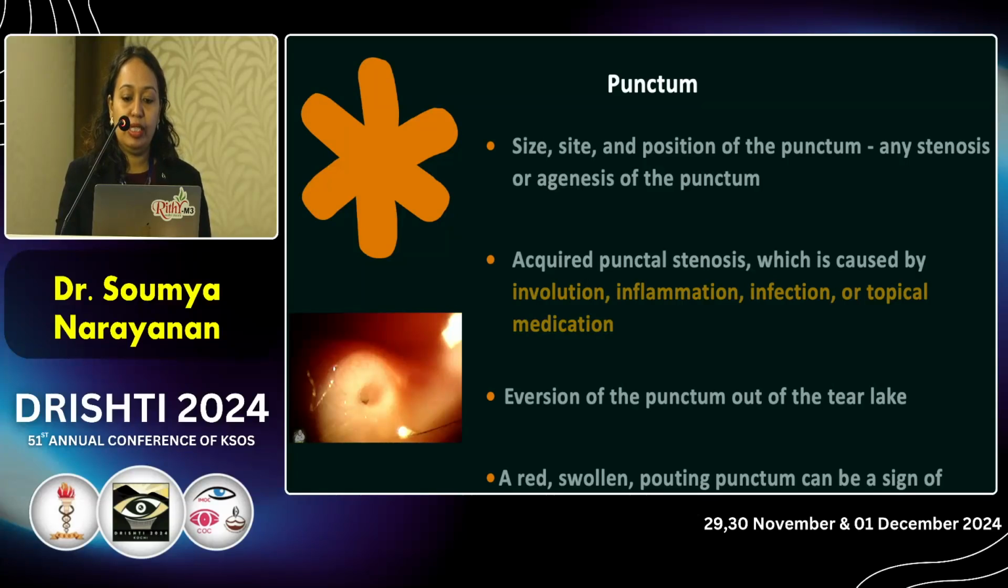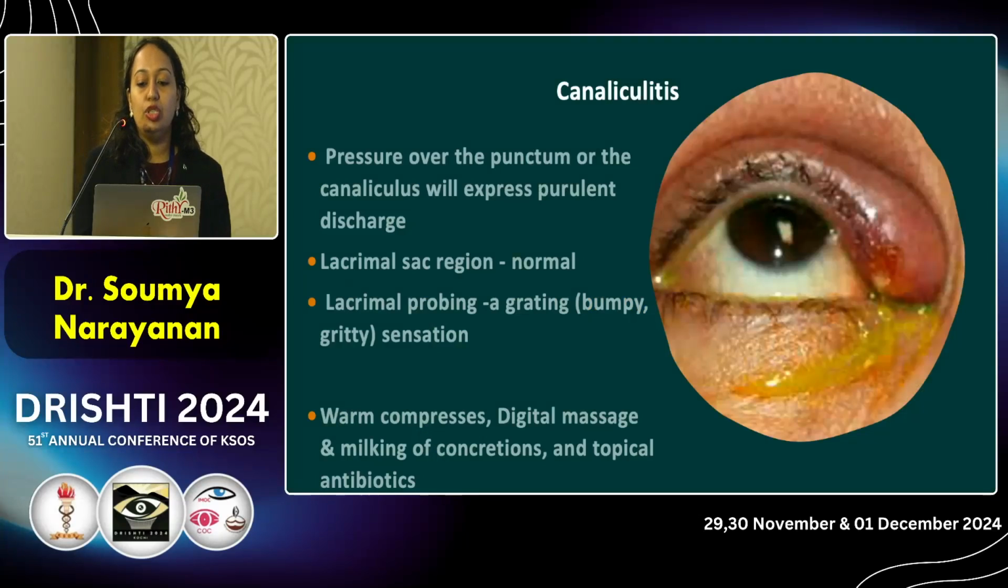So eversion of the punctum and away from the tear lake, that is known as the punctal ectropion, should be picked up. A red swollen pouting punctum can be a sign of canaliculitis. So pressure over the punctum or the canaliculus will expel purulent discharge in canaliculitis, but the lacrimal sac area will be normal. So lacrimal probing will get a gritty feeling because of the concretions. So warm compresses, digital massage, milking of the concretions and topical antibiotics are the first step. Otherwise, we can also inject antibiotic intracanalicularly and canaliculotomy is the last resort.